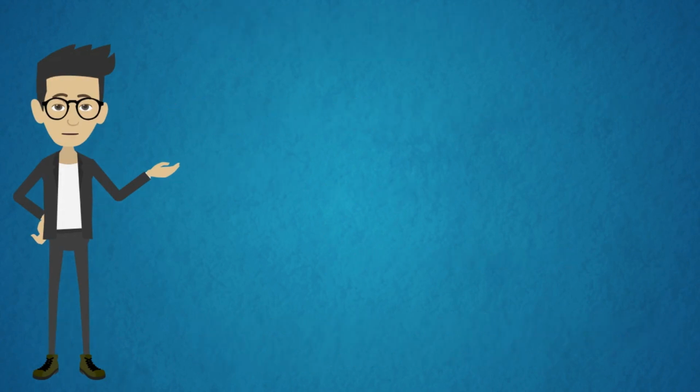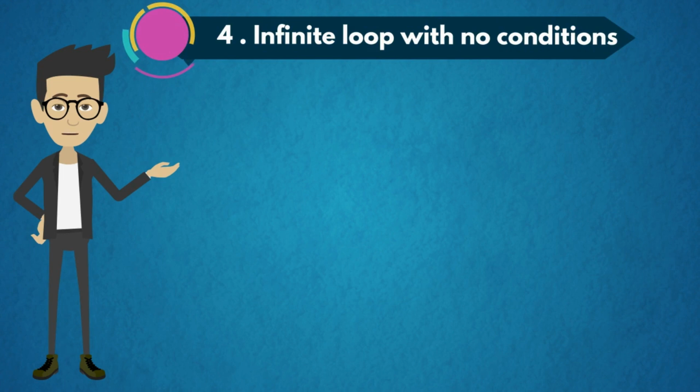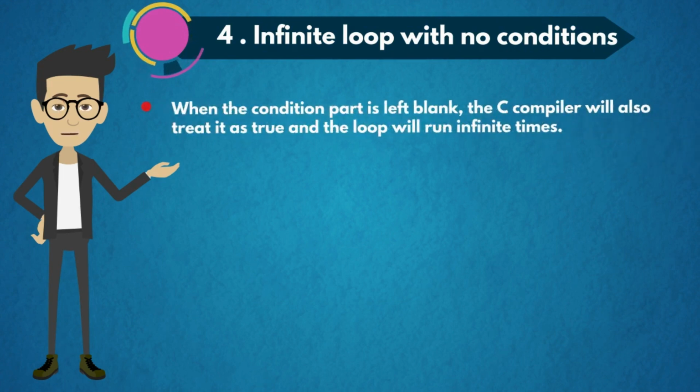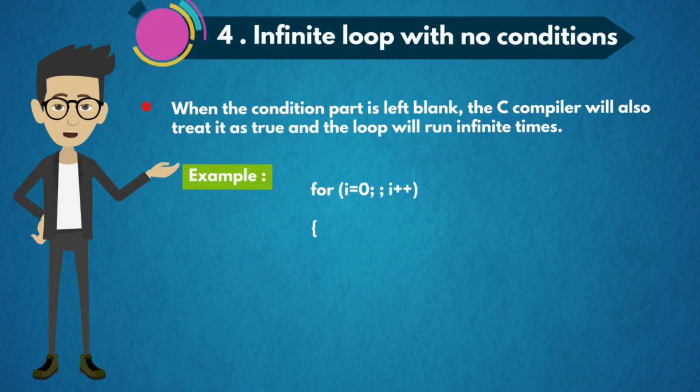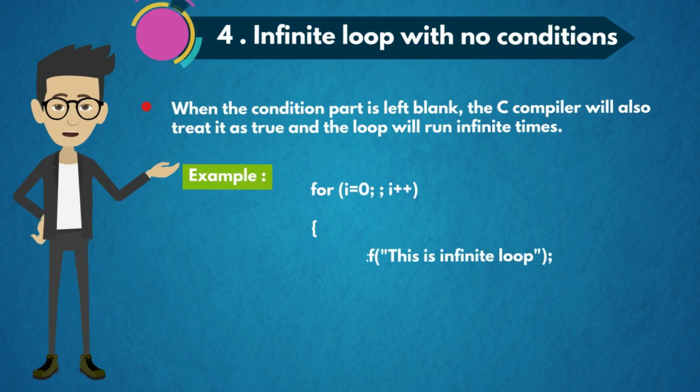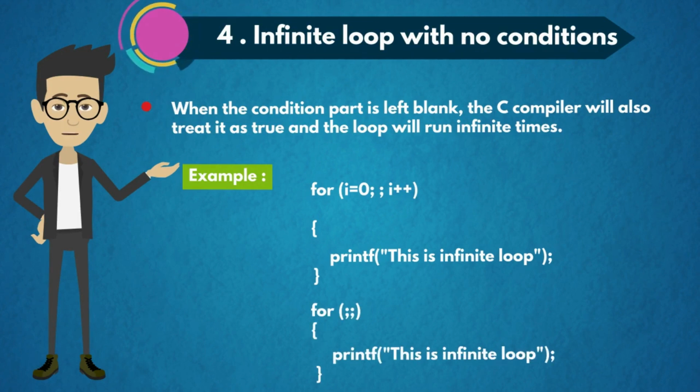The fourth type is infinite loop with no conditions. When the condition part is left blank, the C compiler will also treat it as true and the loop will run infinite times. For example, for i equal to 0, empty condition, i plus plus, printf, this is infinite loop. For empty, printf, this is infinite loop. So here we can see that there is no condition, so the loop will run infinite times.